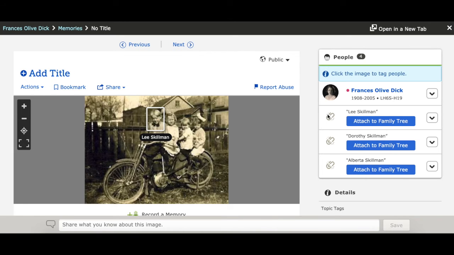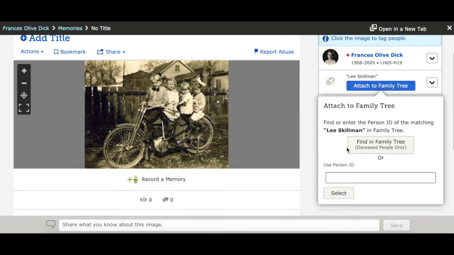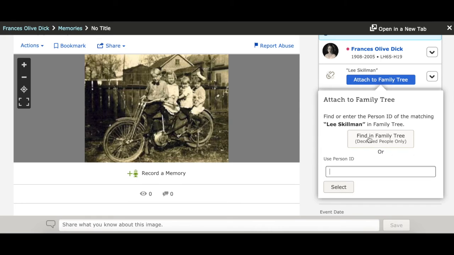And then in the future, if you just start to type their name, it will recognize that it's one that you've already typed in the past. The way that you would add them to the family tree is clicking here, and you have 2 different options. You can either find them in the family tree by going to the tree and manually selecting them, or add the person ID, and that's just the ID number that is assigned to each person on FamilySearch if you already know that. So we'll go and find them in the tree real quick.